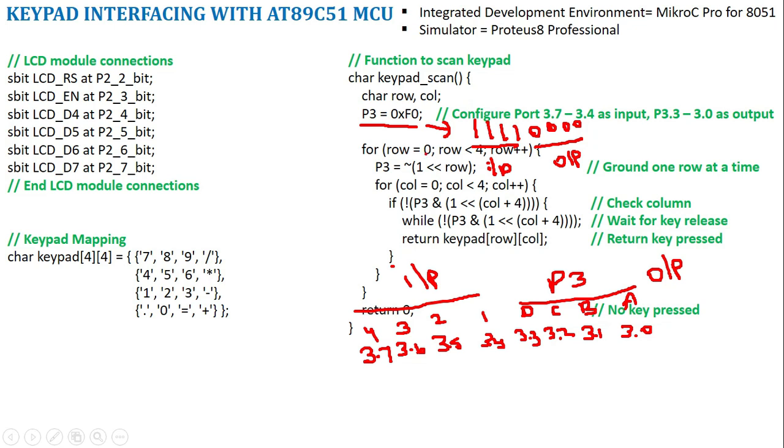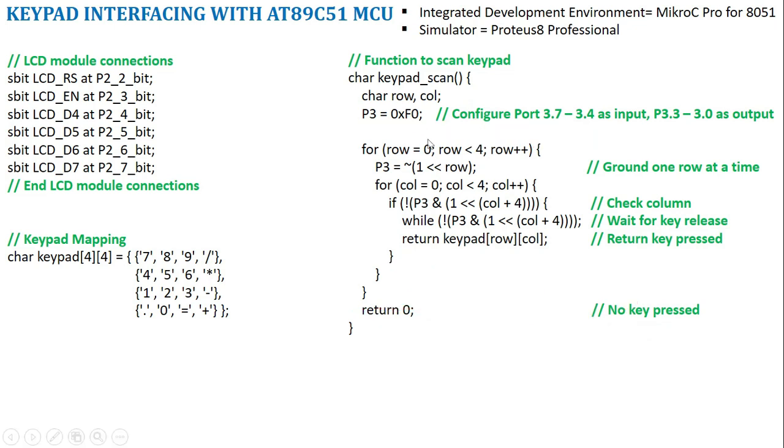After declaring the port, what are we trying to do? First I am going to take the row equal to 0. So row is set with 0. In short form I am writing it as R. Row is set with 0, and it is going to vary: r equal to 1, r equal to 2 and r equal to 3. After 3 this for loop will exit, right.